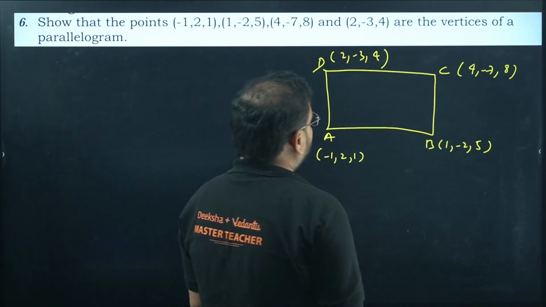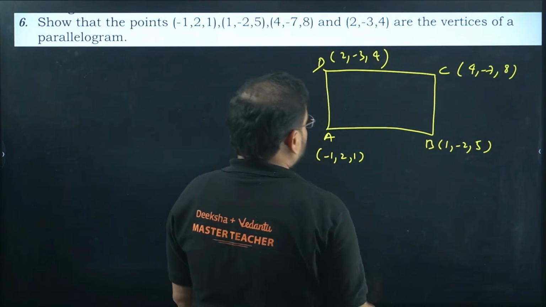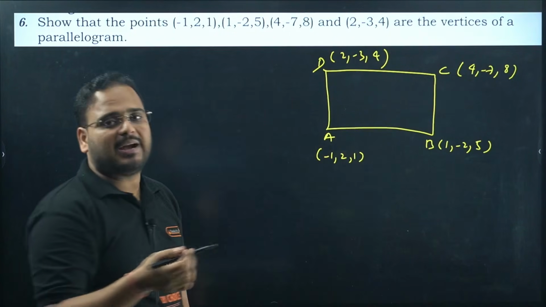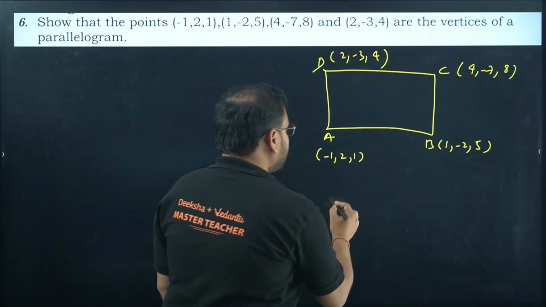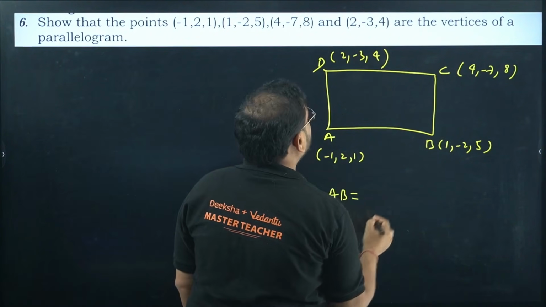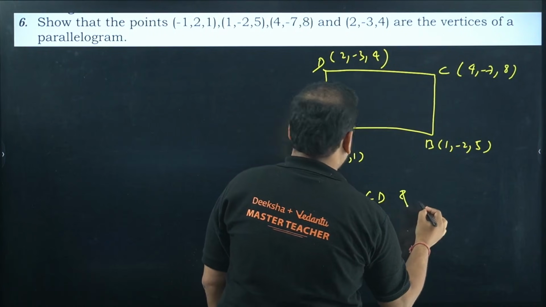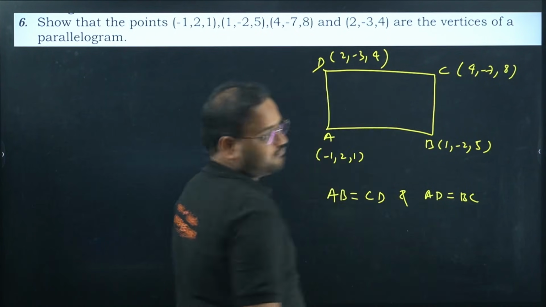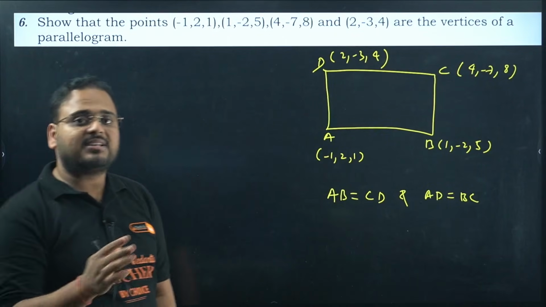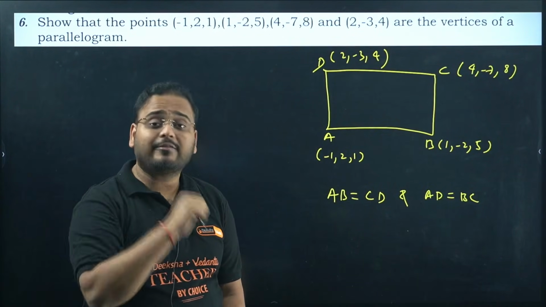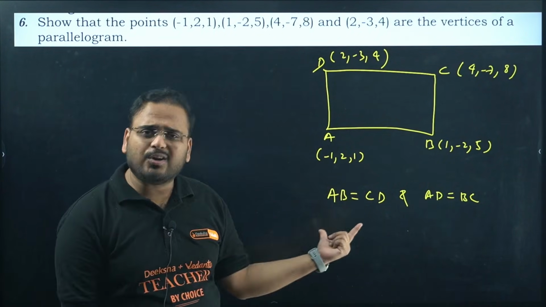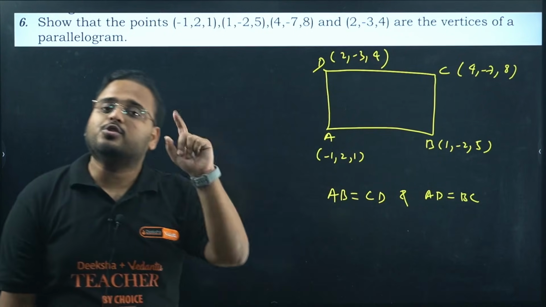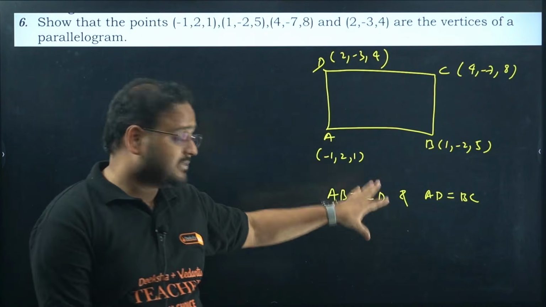Now how do you prove that ABCD is a parallelogram? If you can say that AB equals CD and AD equals BC. When their opposite sides are equal, you can say this is a parallelogram. Some of you might ask, sir, can it be a rectangle also? Isn't a rectangle also a parallelogram? Yes, this can be a rectangle as well.